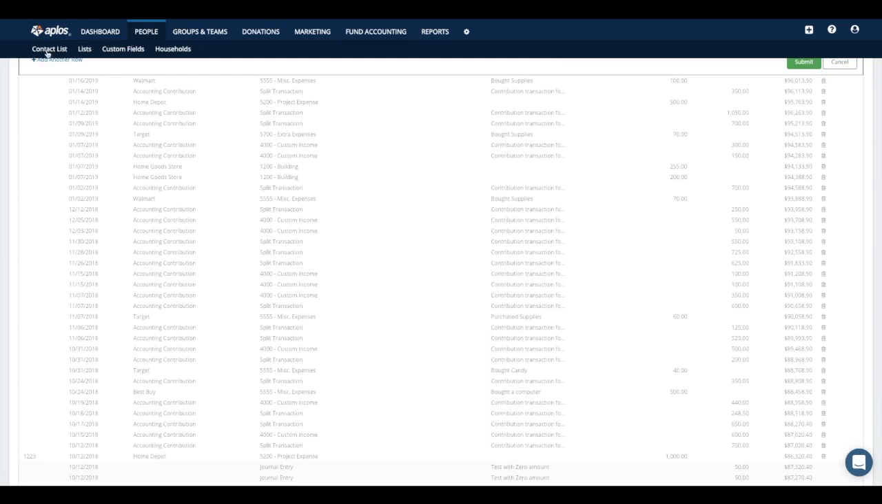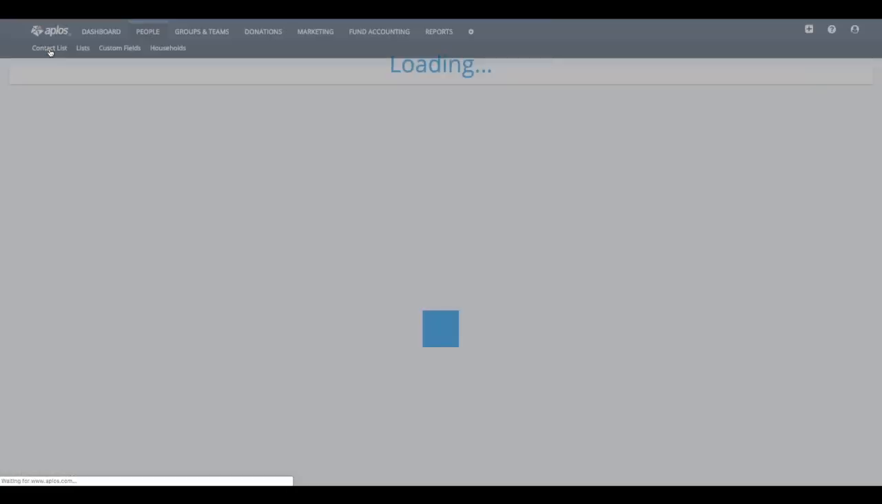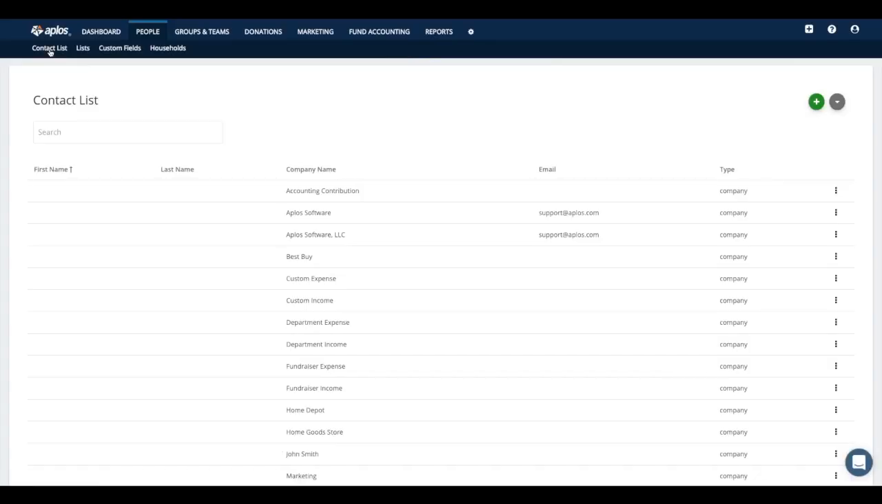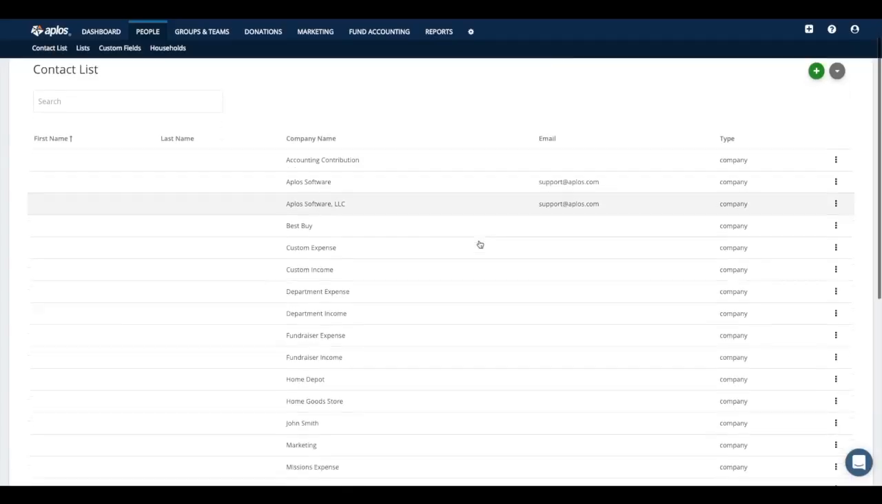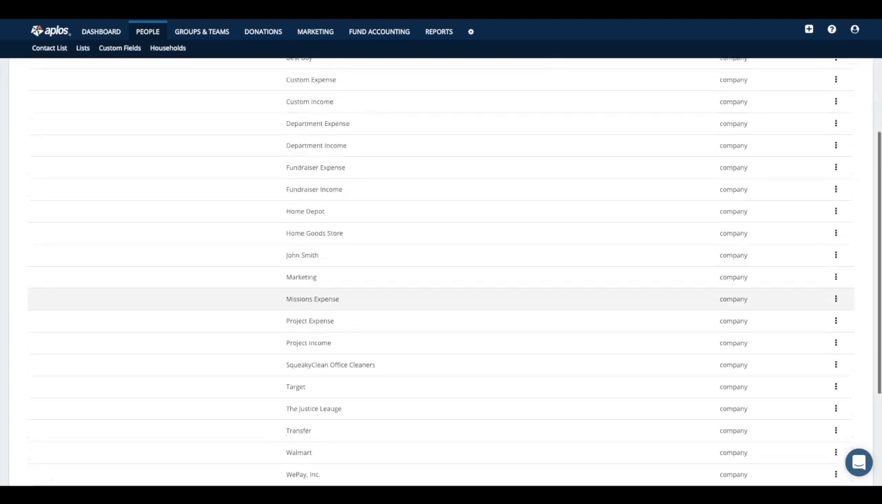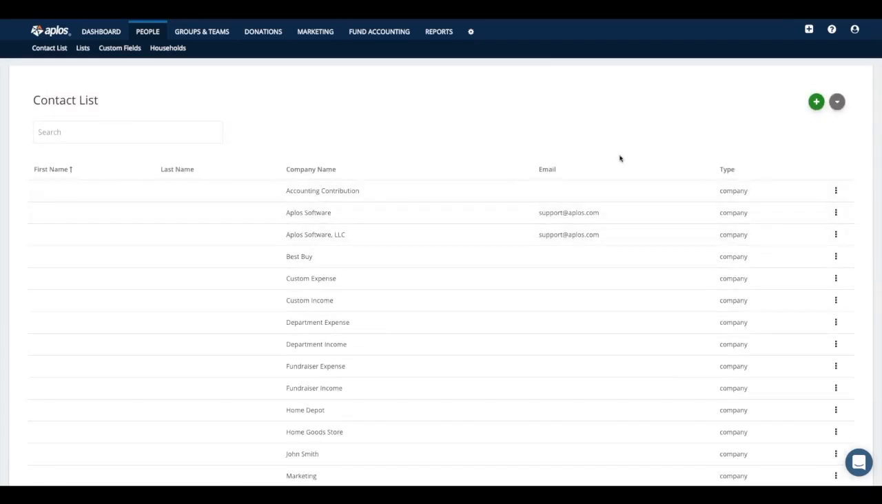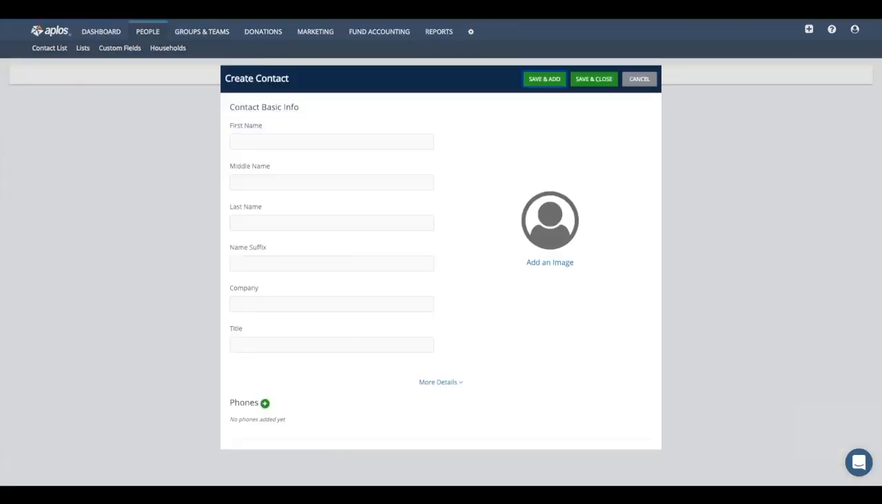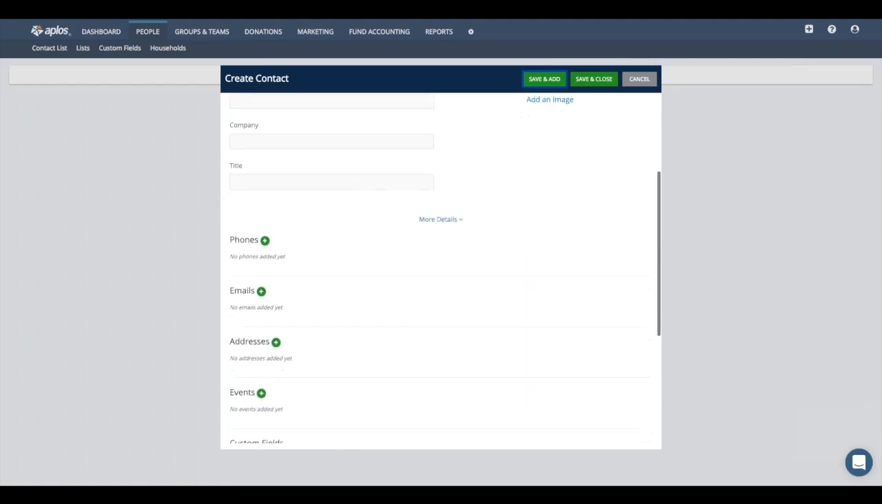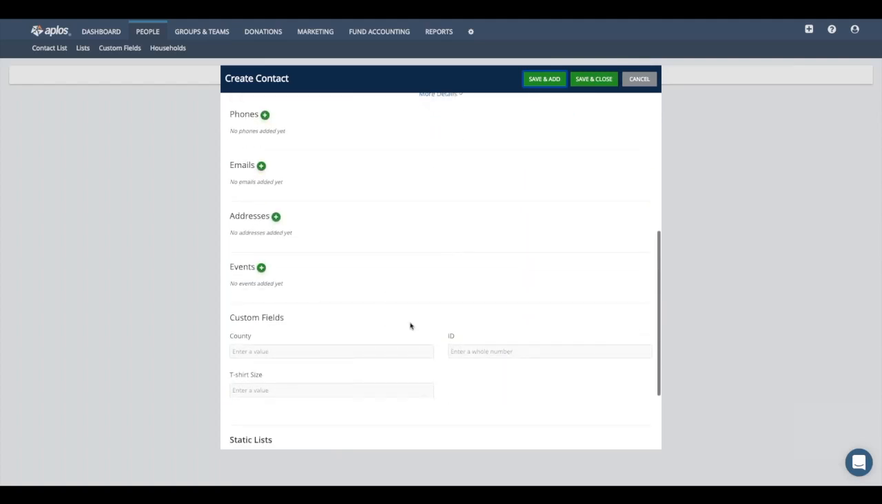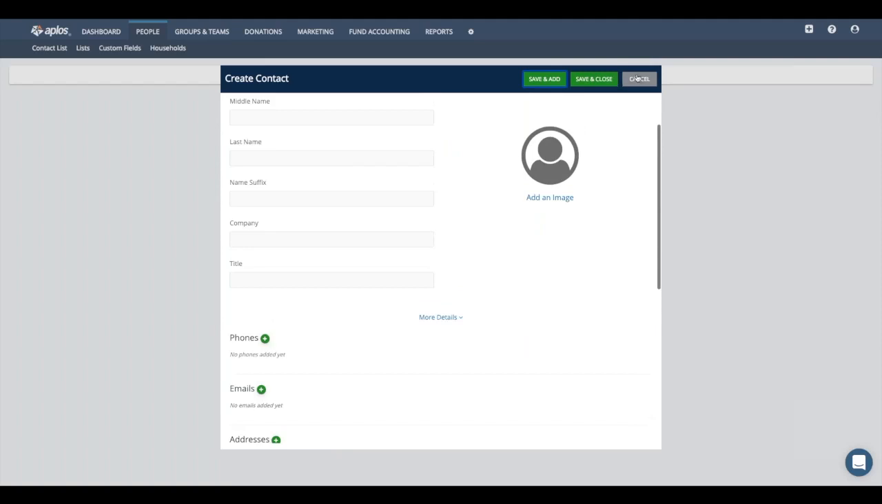So the first place under people here is the contact list page. As I mentioned, this is your kind of Rolodex of all of your individuals that are a part of the organization in some way. When you want to add a new contact, you would click the green circle with a plus mark icon here. That's going to open up this window where you can enter in the details for that new contact, like their first and last name, email address, phone number, home address, whatever information you need to add, you can do so from here.